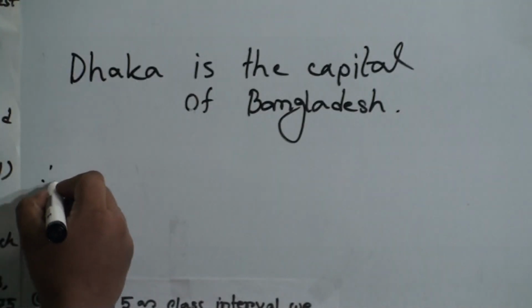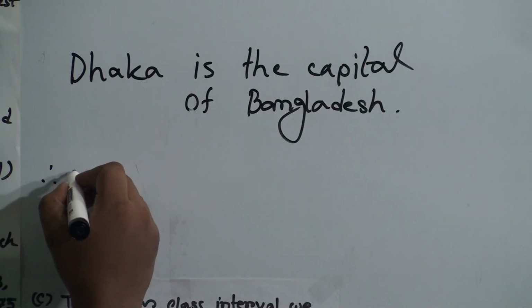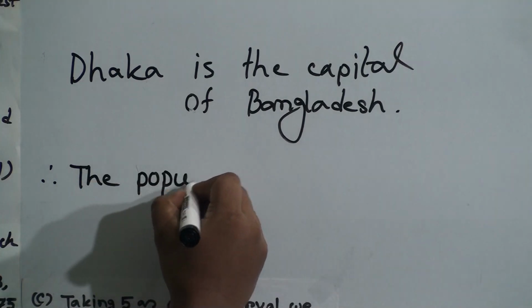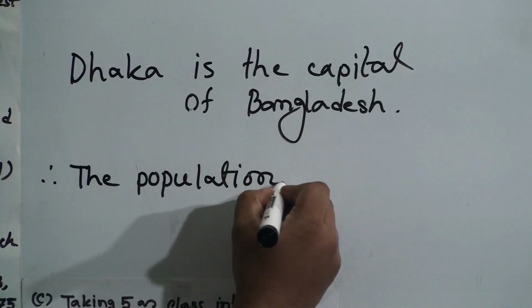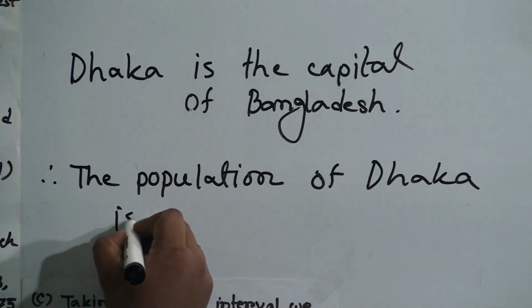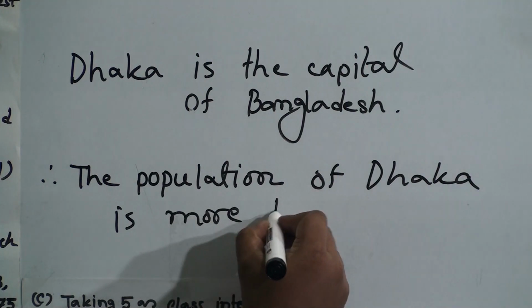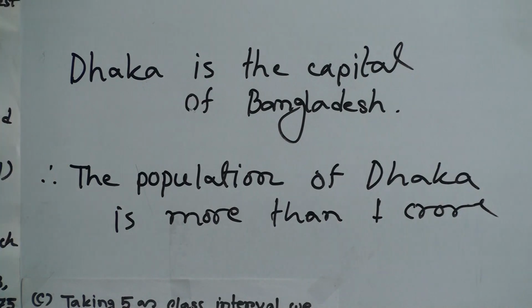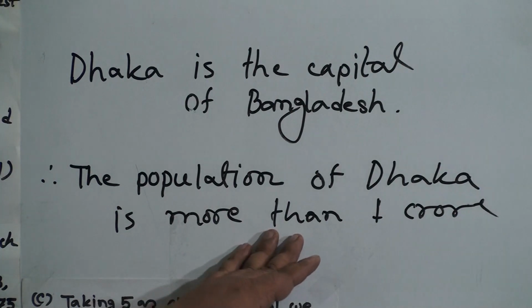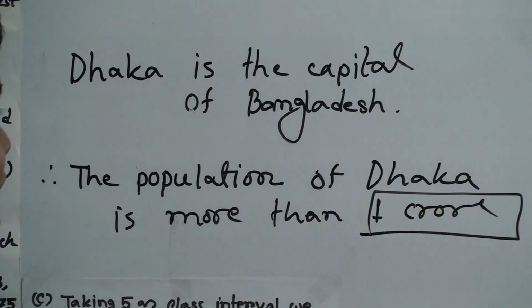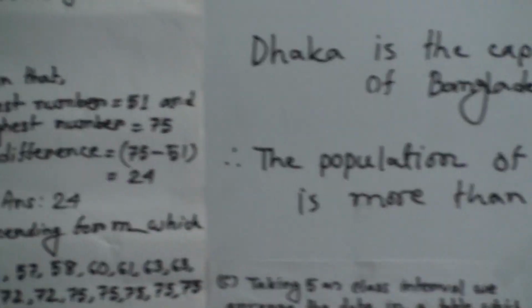So if I write here, the population of Dhaka is more than 1 crore, this is data because it has a number, which is 1 crore, right? So data is number based information.